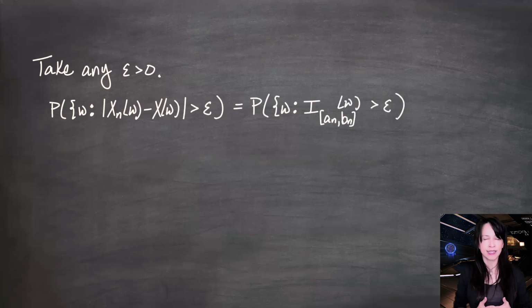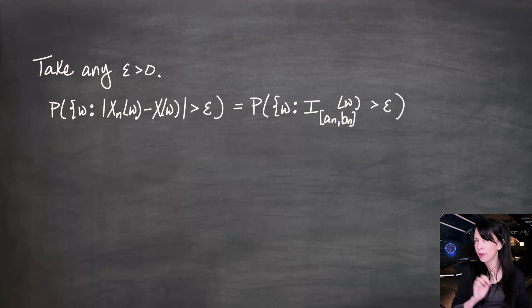I'm going to write this as a set of omegas such that the indicator that omega is between an and bn inclusive is greater than epsilon. I don't have a formula for an and bn, but we know there's some endpoints, and we know that they are coming together because we keep getting smaller and smaller subintervals of the interval from 0 to 1. I have a couple of cases I need to consider here. This indicator is going to be 0 or 1.